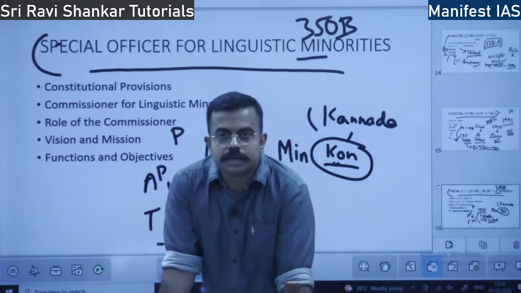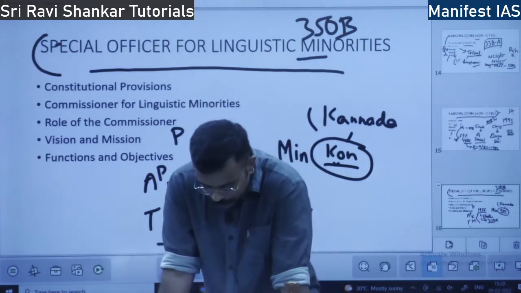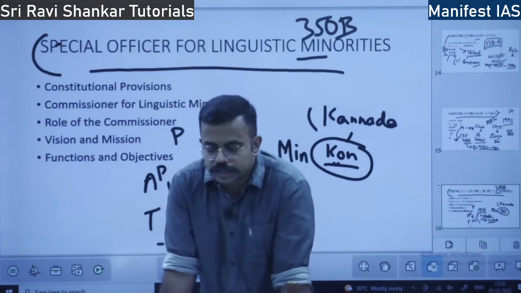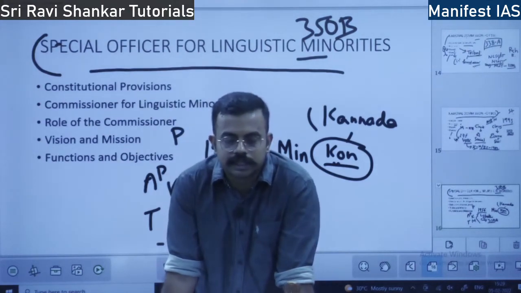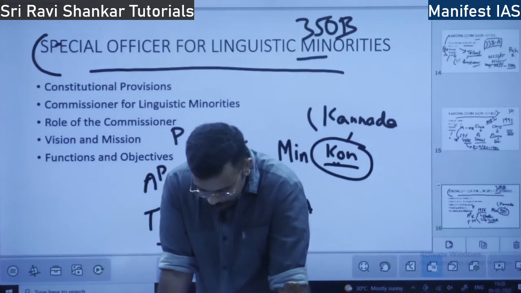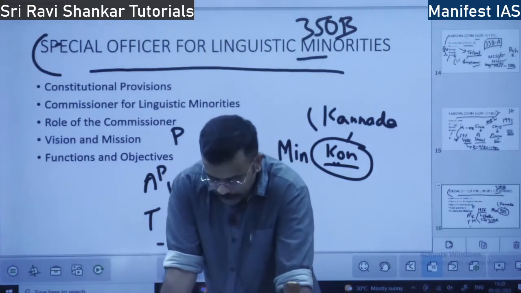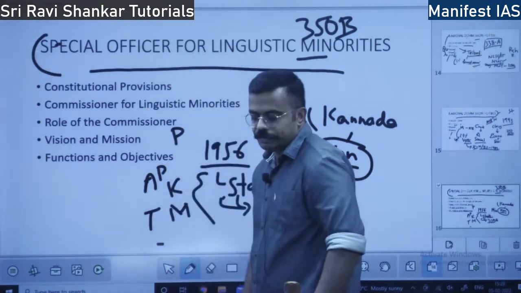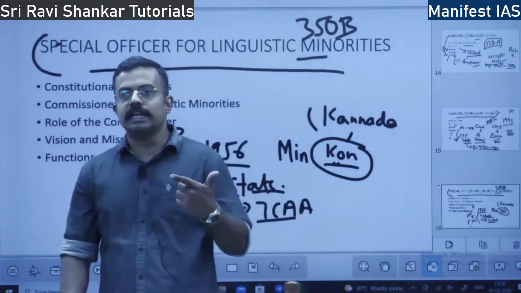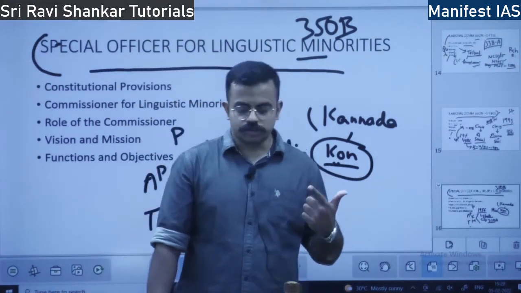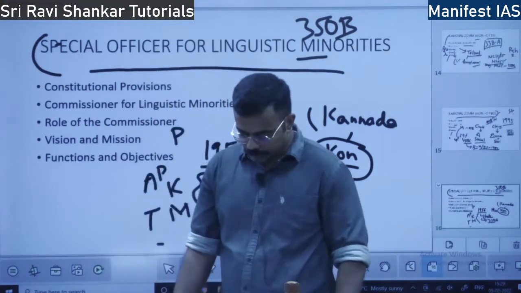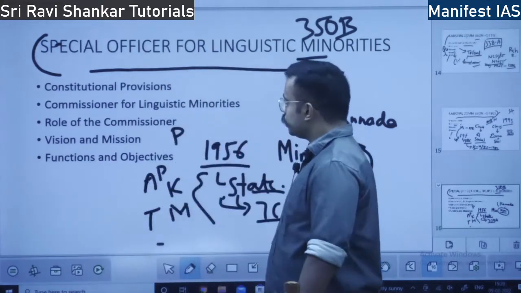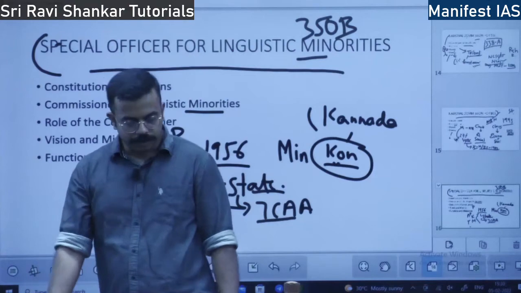He is to be appointed by the President of India. What is the duty of this officer? He has to investigate all matters concerning the linguistic minorities, any issues with respect to language, and give a yearly report. The yearly report is given to the President, who in turn places it in front of the Parliament. This is the Commissioner for Linguistic Minorities.